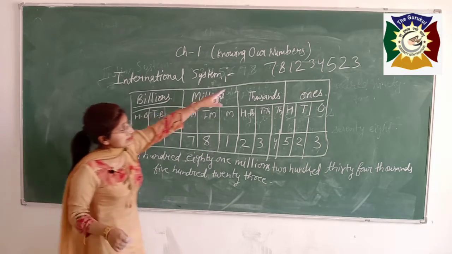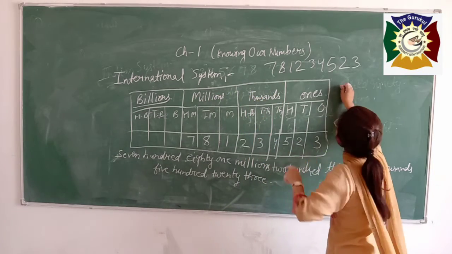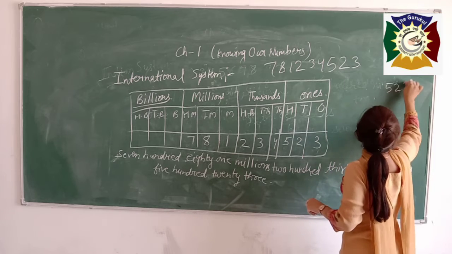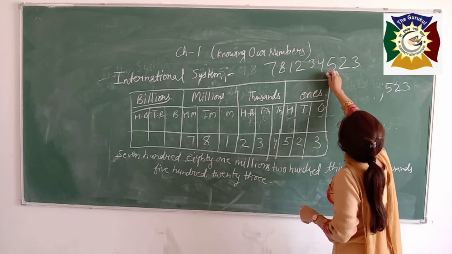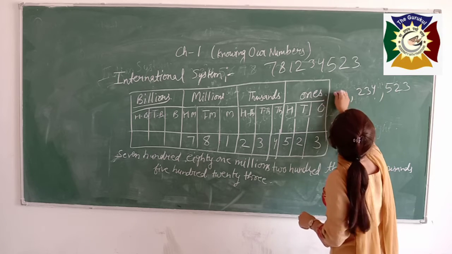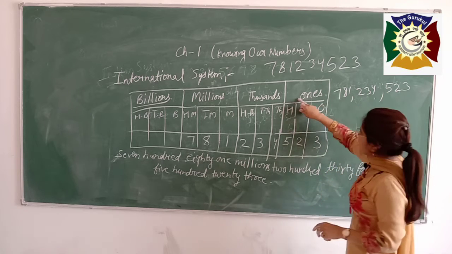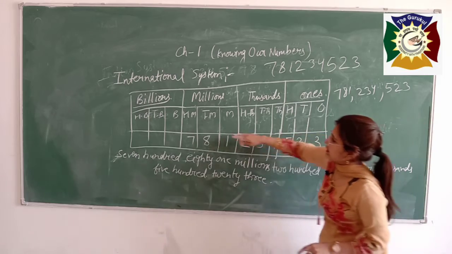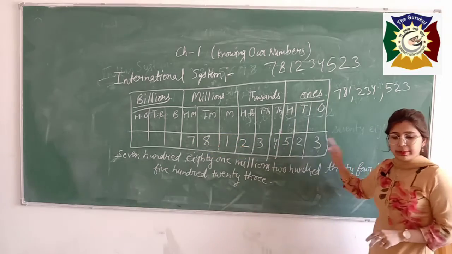And this number will be written like 523, 234, 781, as in each period we have 3 digits. You can see it from this table.